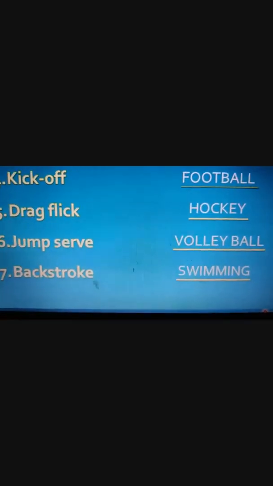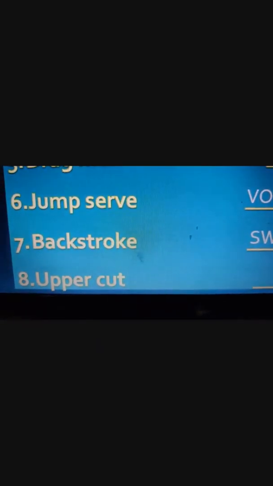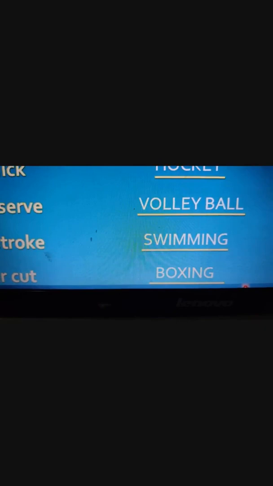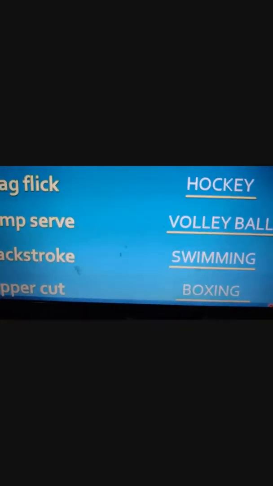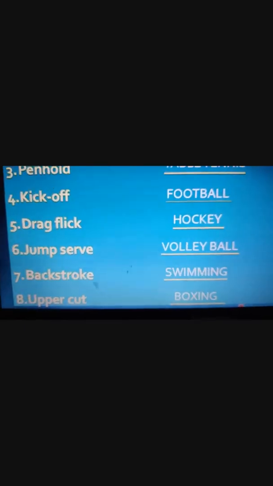Fine. Now the last one, that is the uppercut, and it is mainly associated with boxing. It is a punch used by the boxer that travels along the vertical line at the opponent's chin.